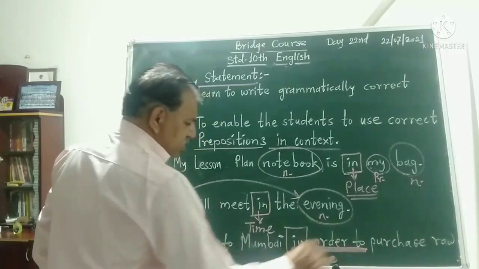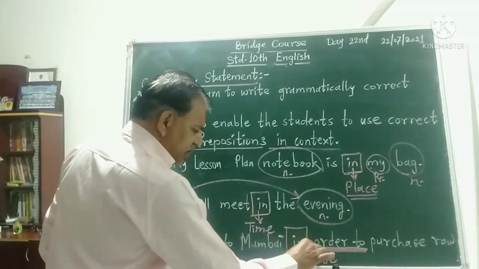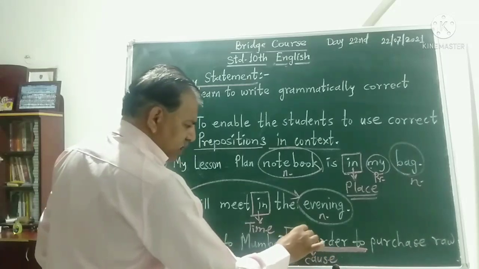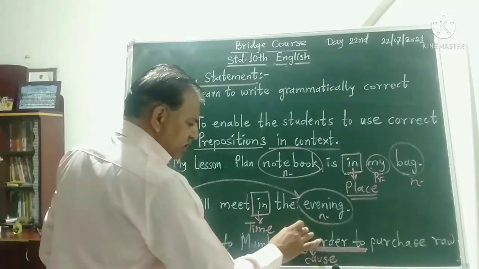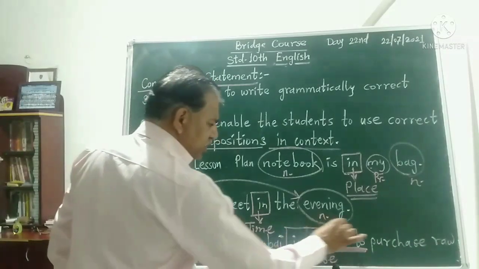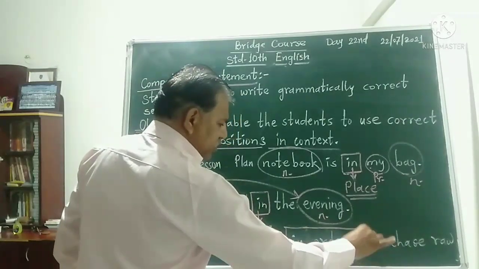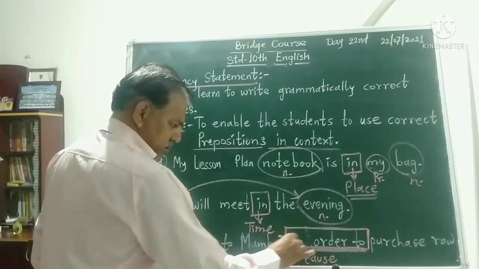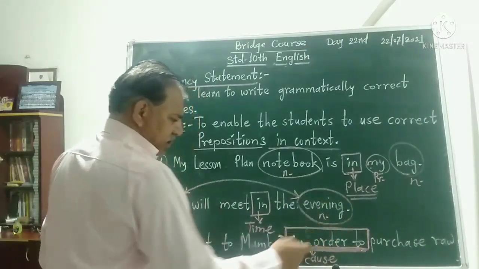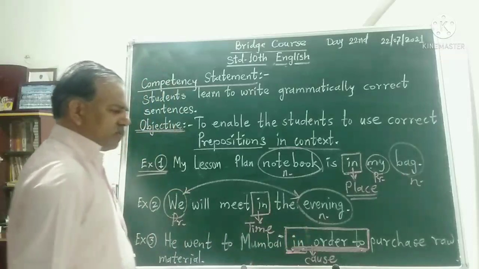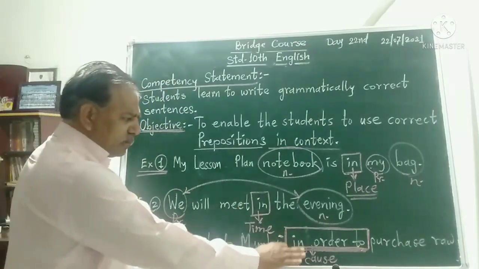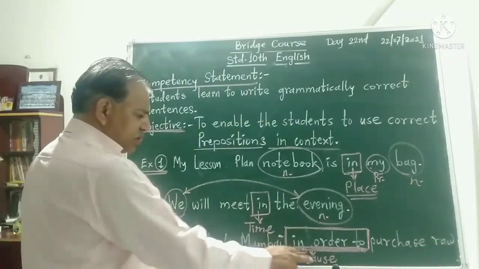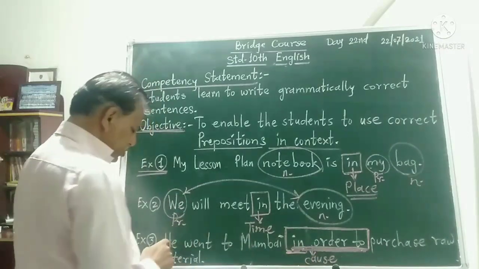It shows cause. This is a phrase. In order to is a phrase. In alone is not used here. It has no independent meaning here. It has meaning in a group of words. We call it a phrase because it is meaningful and it has a specific meaning, purpose. It shows the cause.